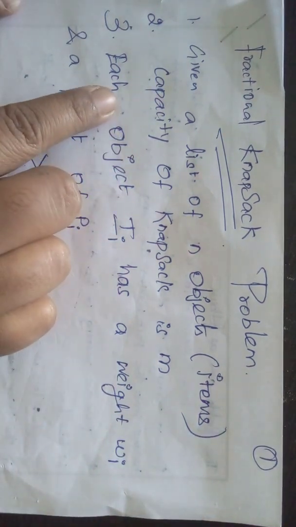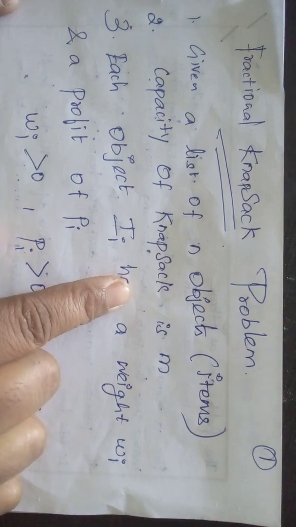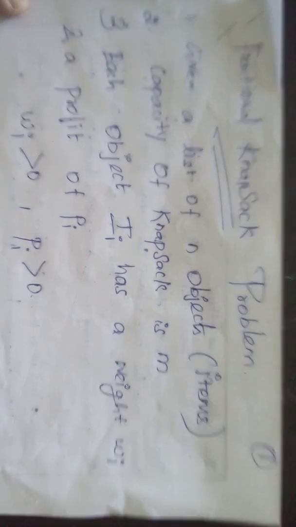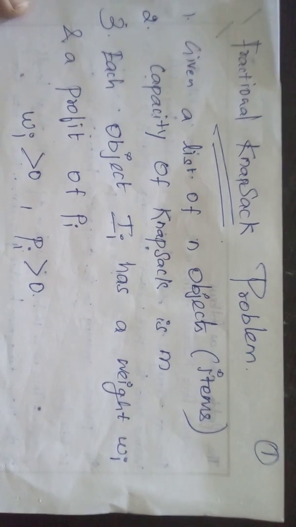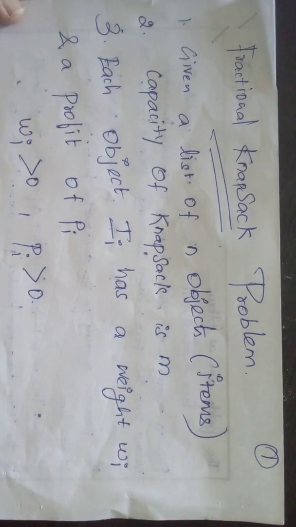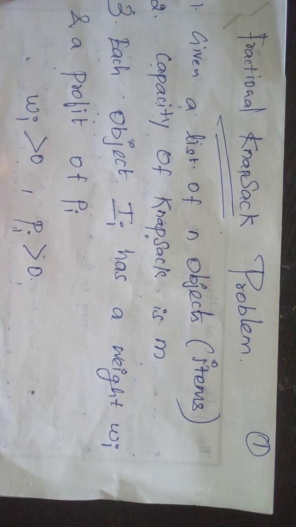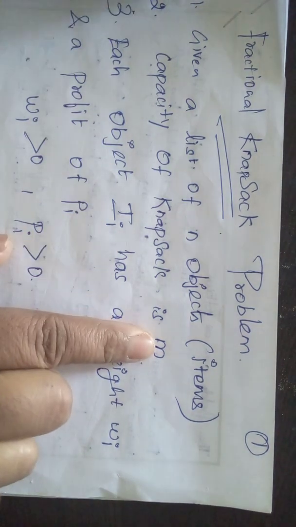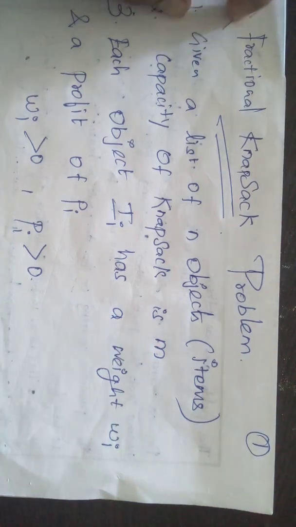Given a list of n objects, n items. Given a list of n items, n objects. That is an item. How many objects are there? Like that.